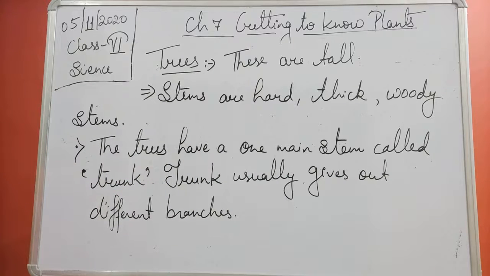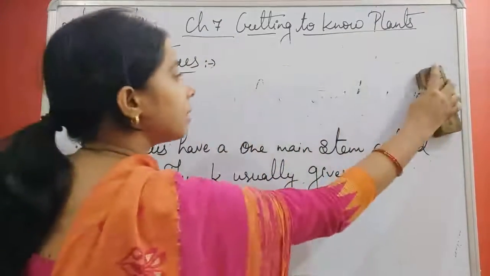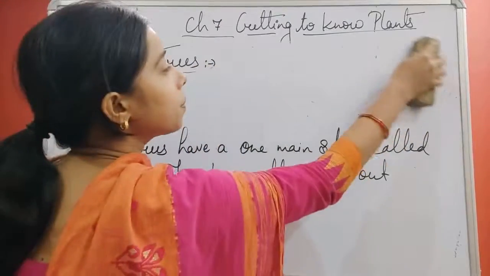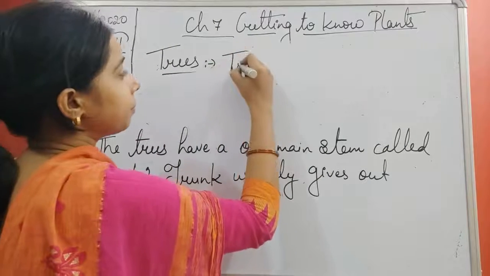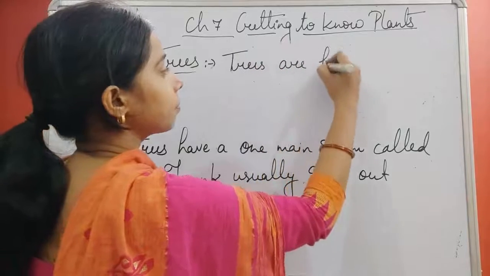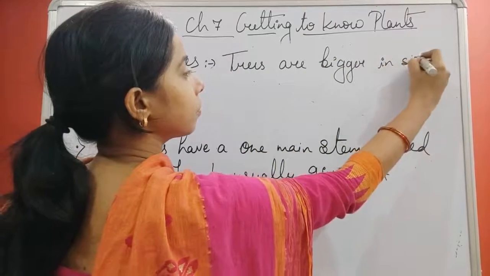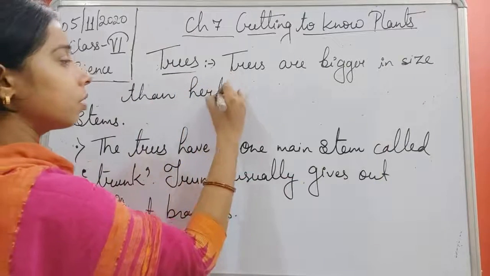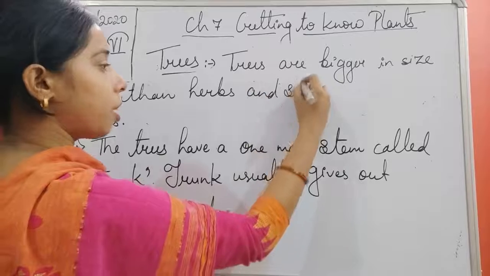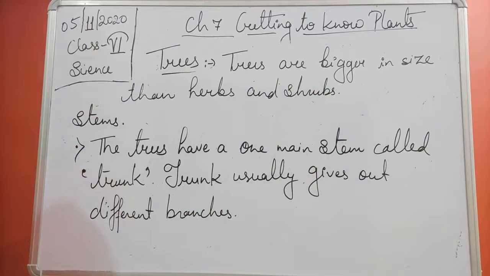Now the next one is about the size of the trees. Obviously, if we compare the size with that of the herbs and the shrubs, we will find that trees are big in size than herbs and shrubs.